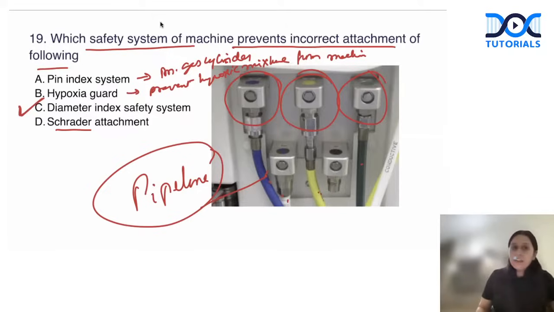Ravi, it should be DISS, not pin index, right? Pin index is for your gas cylinder. This is a pipeline, and for pipeline, it is DISS, a very probable question. So answer is DISS. Coming on to the 20th question.